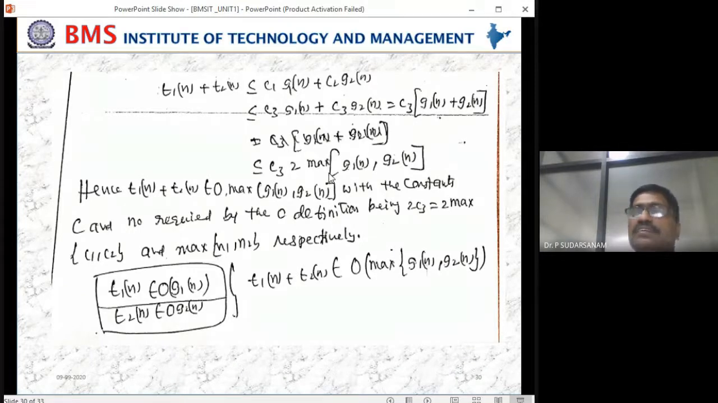So these are inequalities, the less than or equal to symbol, you got it. Then write according to the definitions. So T1 of n plus T2 of n belongs to big O of maximum of G1 of n comma G2 of n. All right, so this is what the mathematical definition says. So we can write it as the maximum of G1 of n comma G2 of n. This is what the definition says according to the given equations. You have to write these equations.